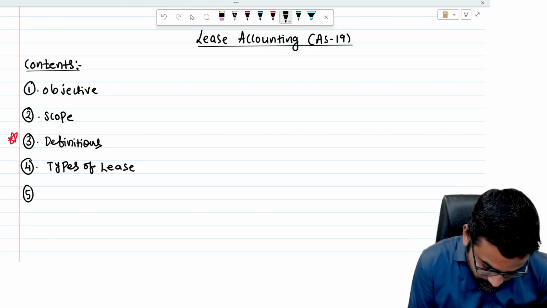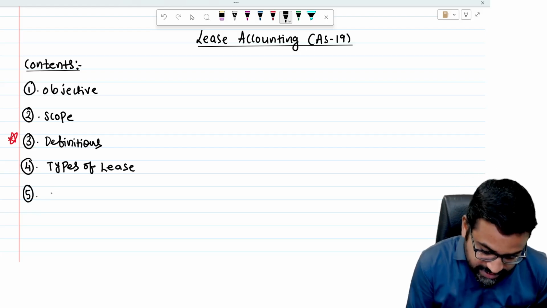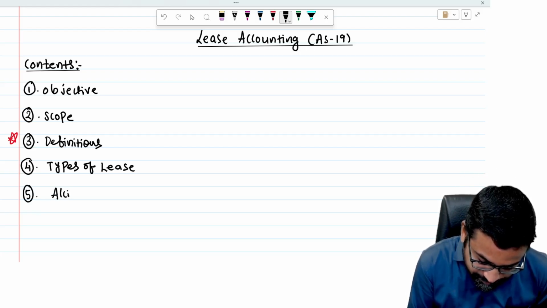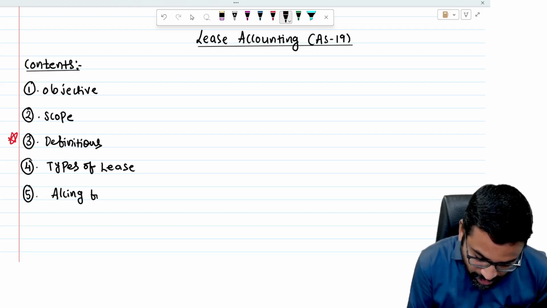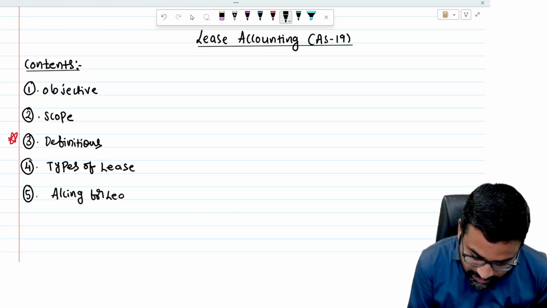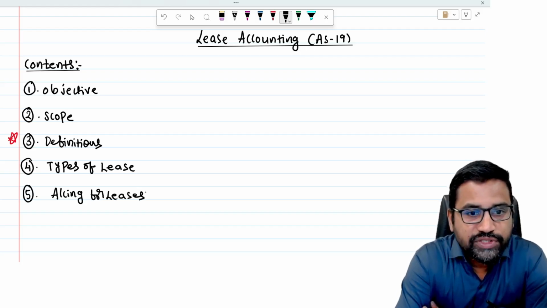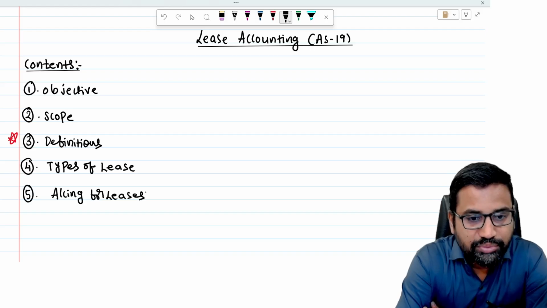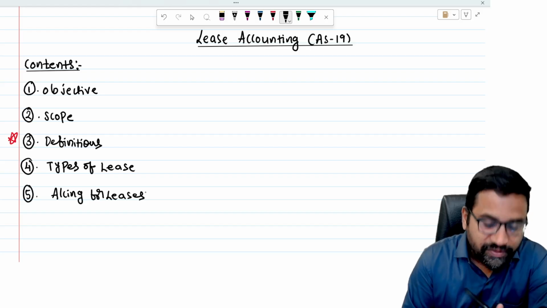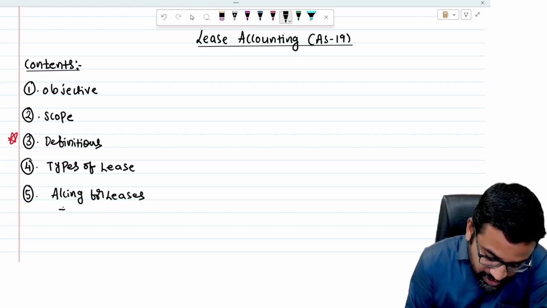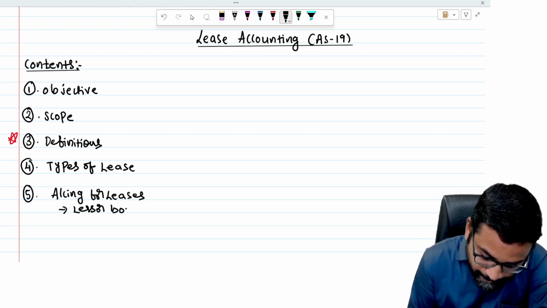Once we learn the types of lease, the next thing is accounting for leases. Accounting for leases means, if it is a finance lease, what is the accounting treatment? If it is an operating lease, what is the accounting treatment? Now in accounting for leases, there are lessor books and lessee books.